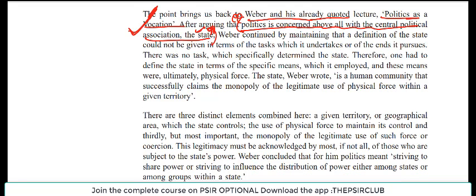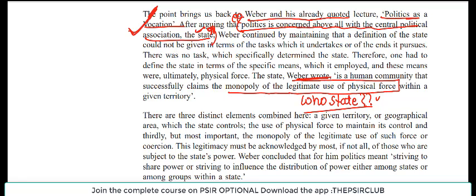And Max Weber से ही क्वेश्चन पूछा गया, Max Weber, please tell me, what is a state? You just now quoted that politics deals with the central political association, that is state. Now what is it? So Weber says that in a particular territory, the state is the only organization which has the monopoly of legitimate, which I say legal, use of physical force.